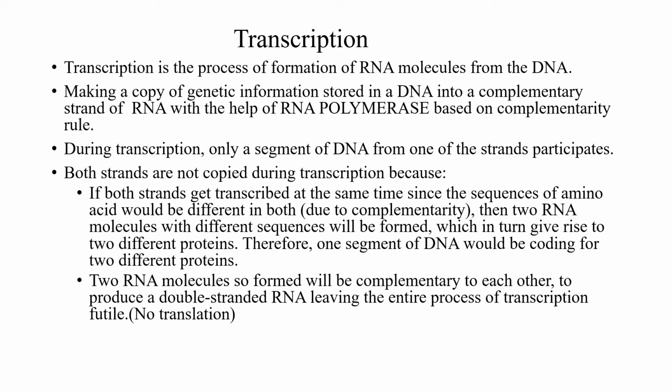During transcription, only one segment of one strand of DNA is transcribed. Suppose both strands are transcribed at a time, then what would happen? They code for different amino acids, so two RNA molecules with different sequences would be formed, which in turn give rise to two different proteins. So this shows one segment of DNA would be coding for two different proteins.